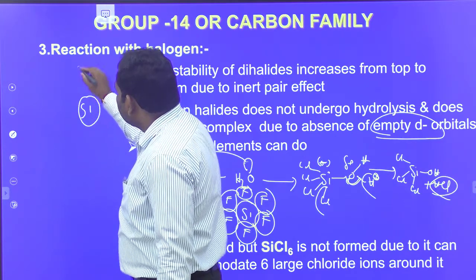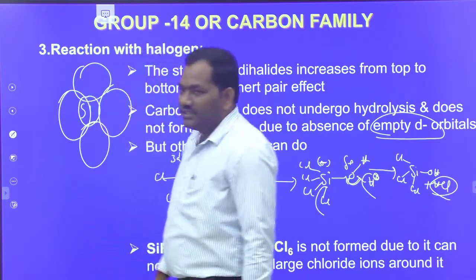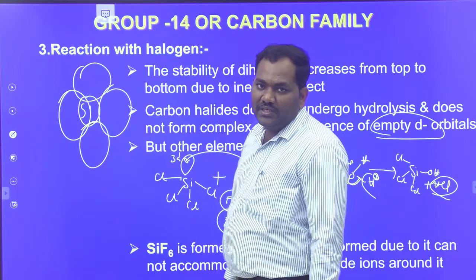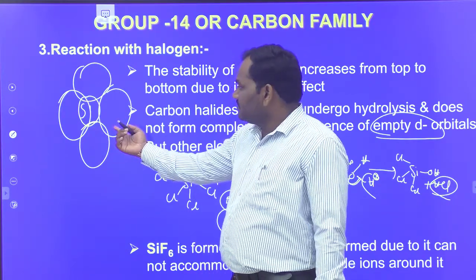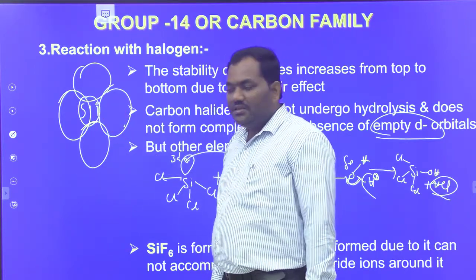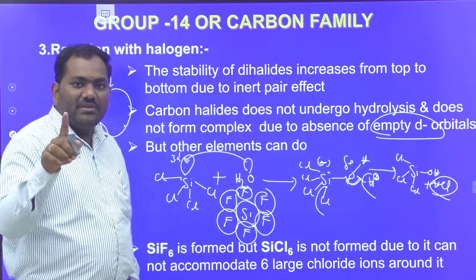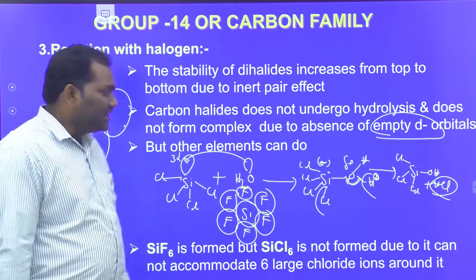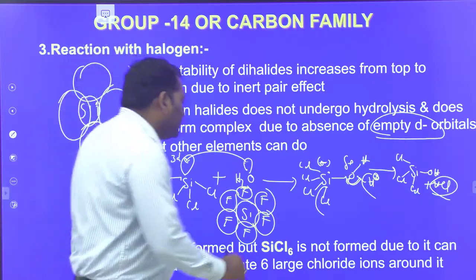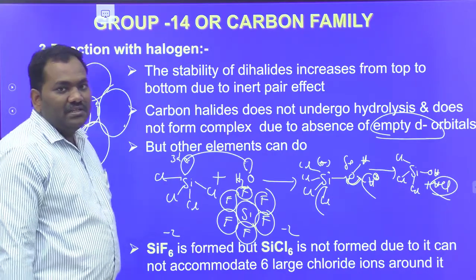But it is unable to accommodate 6 large sized chlorine atoms. Only 4 chlorine atoms can be around it. There is no possibility to bond with another 2 chlorine atoms. There is no space to attach to that silicon atom. So silicon is unable to accommodate the large sized chlorine atoms; it can only accommodate the small sized fluorine atoms. That's why SiF6 2 minus is known, but SiCl6 2 minus is not known.